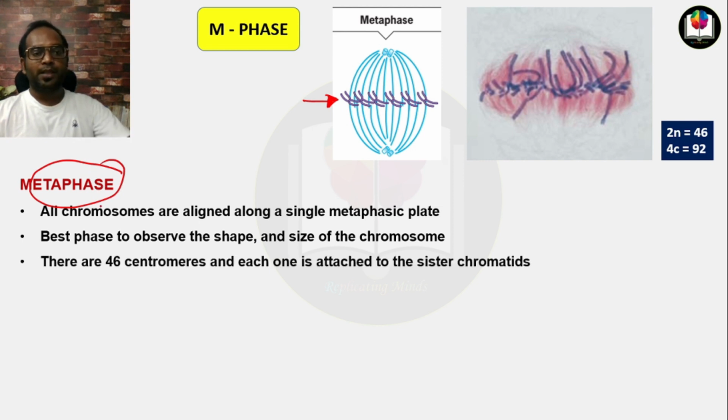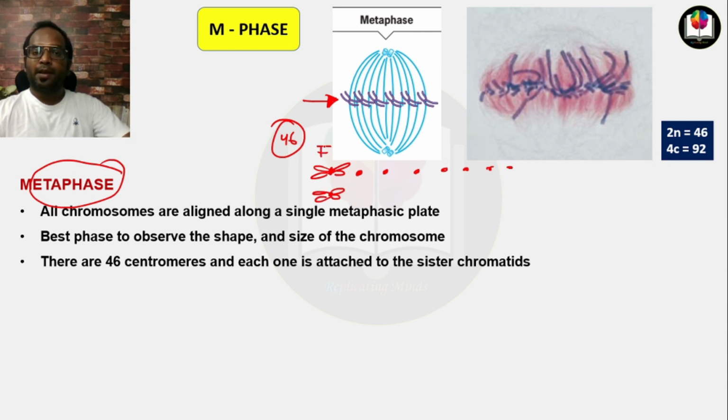There are 46 centromeres and each one is attached to the sister chromatids. Remember one thing, that here the chromosomes are in duplicated form, but the number is only 46. That's why there will be 46 centromeres, and to each centromere two sister chromatids will be attached.